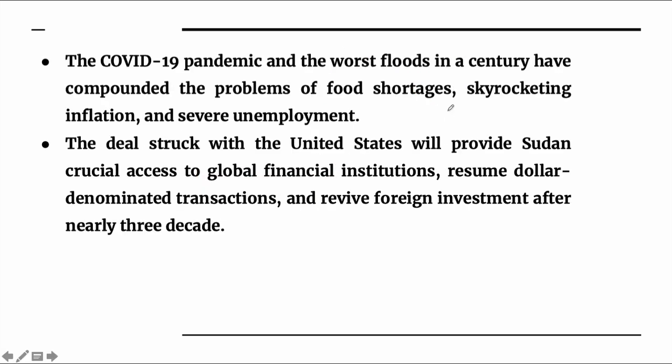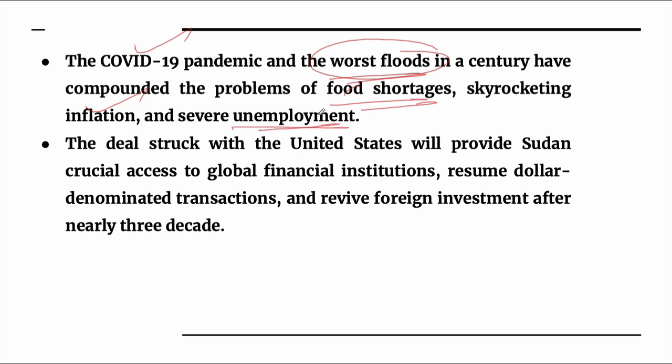So in Sudan also one major hurdle which is a responsible factor for the crisis in Sudan is the COVID-19 pandemic. Second is the worst flood. It suffered a flood also. Because of the flood, the situation became very grim. Also there is a food shortage. Inflation is also very high, and there is severe unemployment.